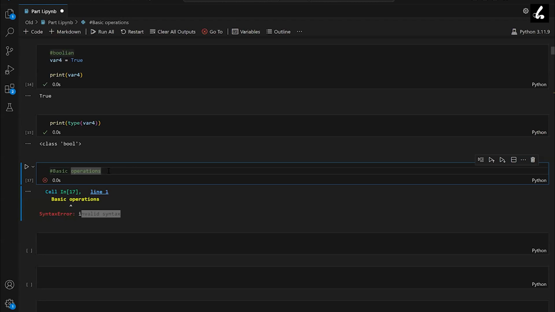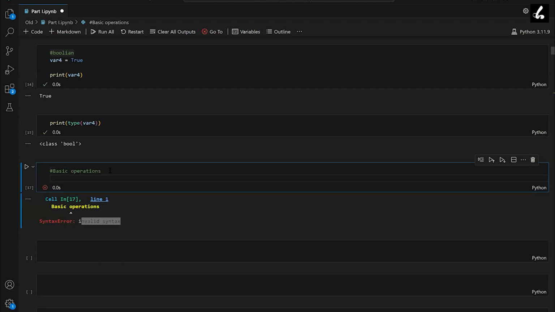So yeah, now we are talking about operations. We can do arithmetic operations on numbers, and in numbers we have two data types, integer and float. So we can perform operations on them, like addition, subtraction, multiplication, division. Let's perform these kinds of operations and understand how we can do this in Python. So let's go with the first operation.